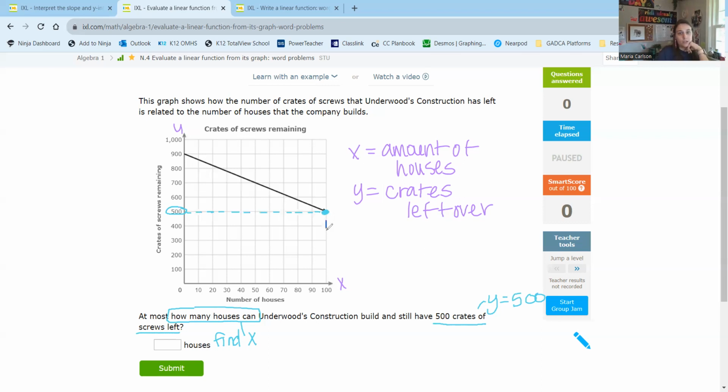I'm going to go down and we will see that my X value here is 100. This is the point (100, 500). So this tells me that they will have 500 crates left over if they build 100 houses. So the answer here is 100.